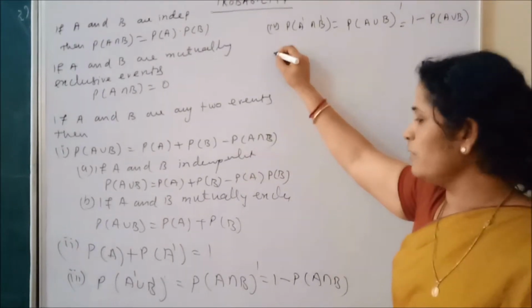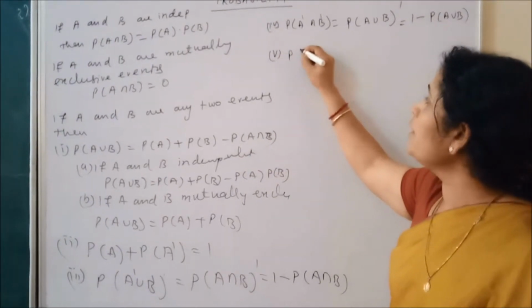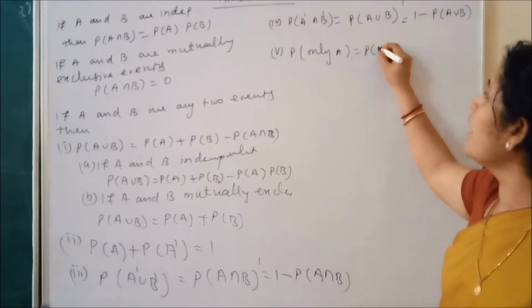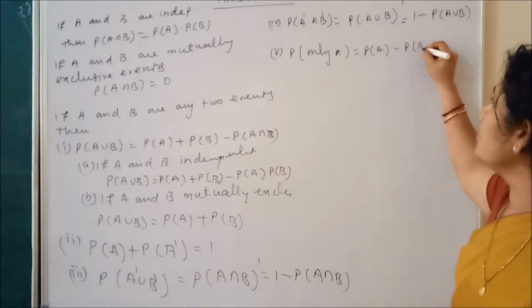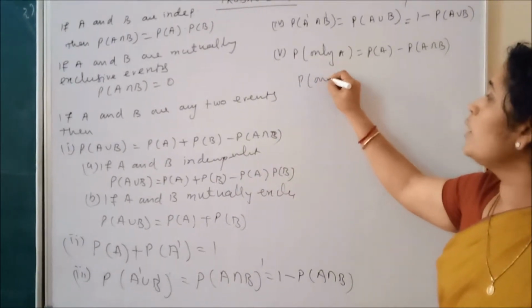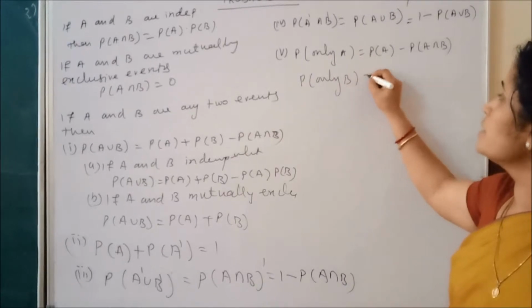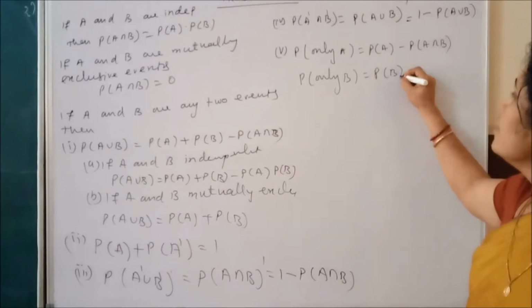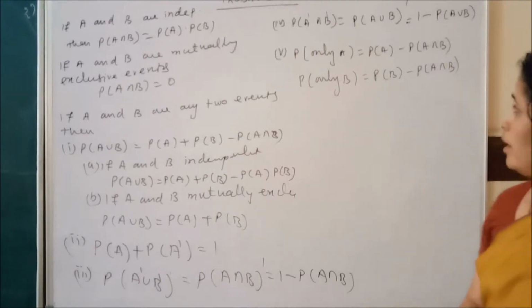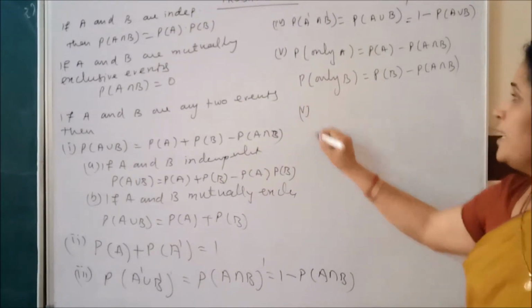Next, another formula I am giving. The probability of only A is equal to P(A) minus P(A intersection B). Similarly, the probability of only B, if they are asking, is equal to the probability of B minus the probability of A intersection B. Clear?